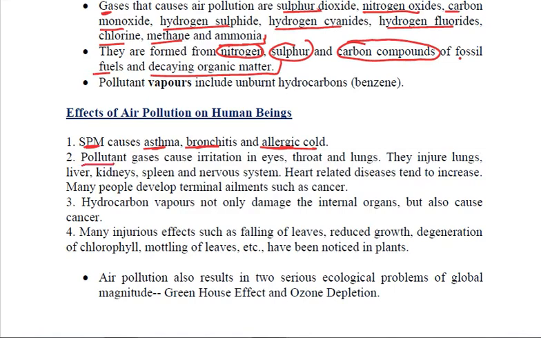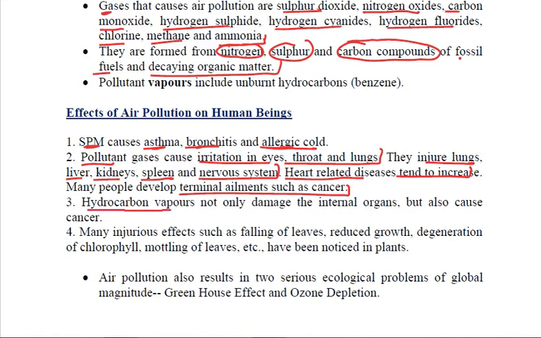The various other pollutants cause irritation in the eyes, throat and lungs. And because they mainly enter through breathing, they injure lungs, liver, kidney, spleen and nervous system. Heart related diseases also tend to increase because of this, and many people develop some terminal ailments such as cancer.